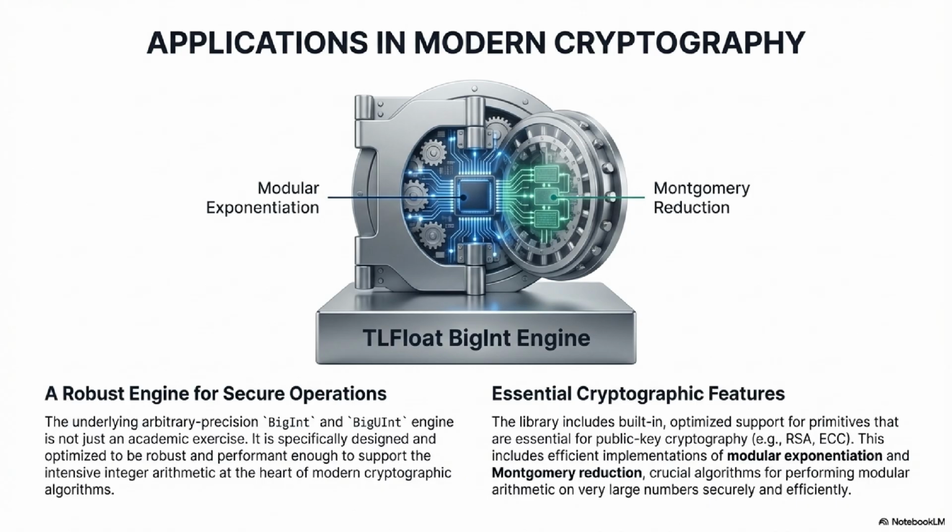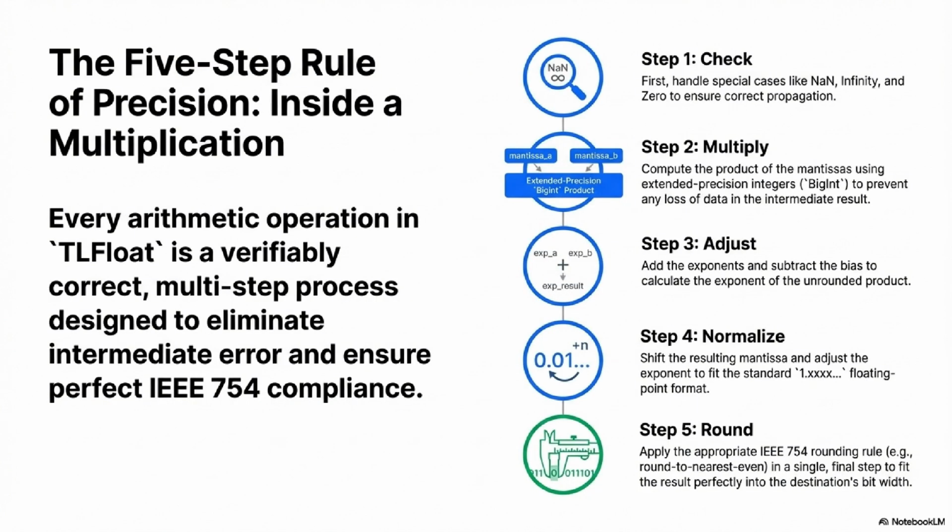Okay, so now that we understand that BigInt foundation, let's move up the stack to the actual floating point calculations. These are all orchestrated by that unpacked float template you mentioned. Right, and the basic arithmetic, addition, subtraction, multiplication, division, is managed by these internal methods like FAddSub, FMul, and FDiv. But when we talk about these operations in TLFloat, we're not just talking about adding two numbers. We're talking about doing all those BigInt operations while following the IEEE 754 standard to the letter. Which is like a 7-step process for any FP operation. It's really involved. Let's use multiplication, FMul, as an example, just to illustrate the complexity required for this guaranteed accuracy.